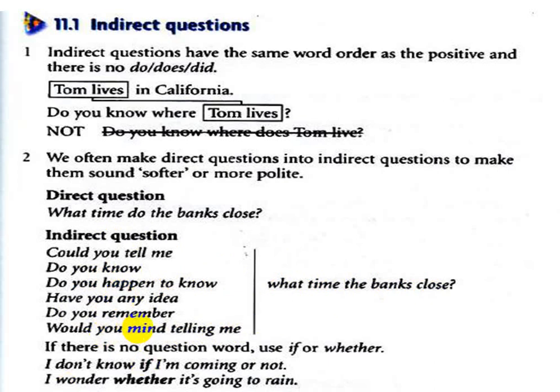If there is no question word, إذا ماكو question word, use if or whether. If there is no question word, يعني ماكو what or whose or anything that starts with a WH word or how, we use either if or whether. For example, I don't know if I'm coming or not. هنا من استخدمنا الإف الجملة أصبحت more polite. I wonder whether it's going to rain. So when we used whether, it became more polite. So if there is no question word, we use either if or whether.